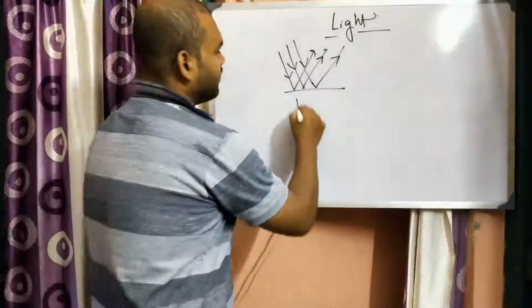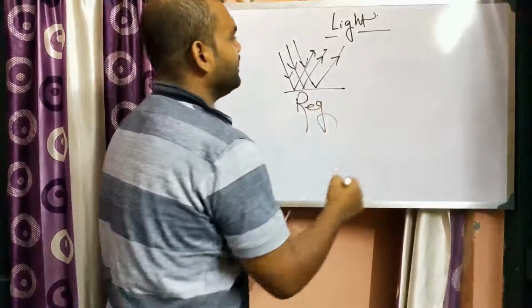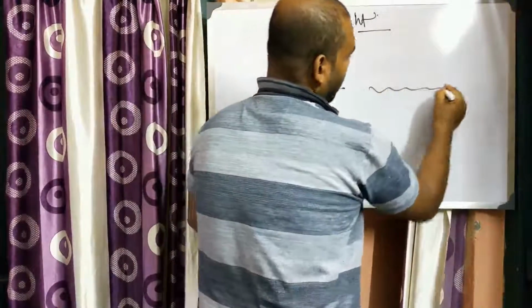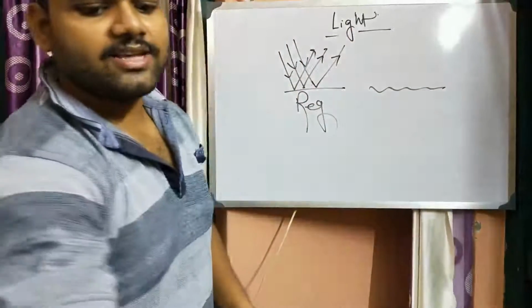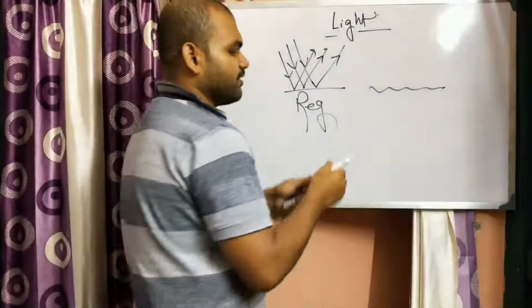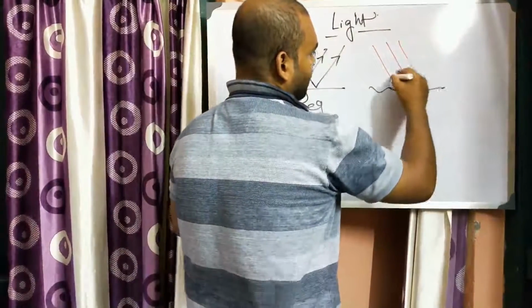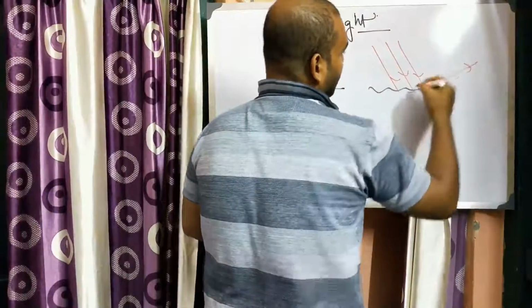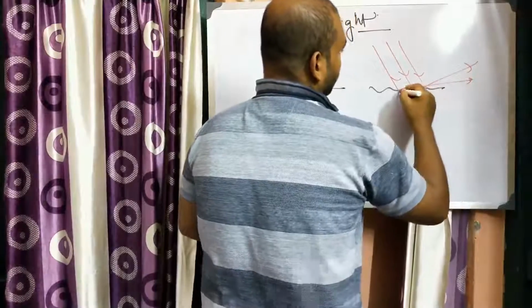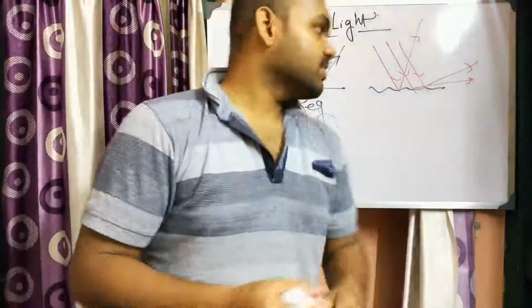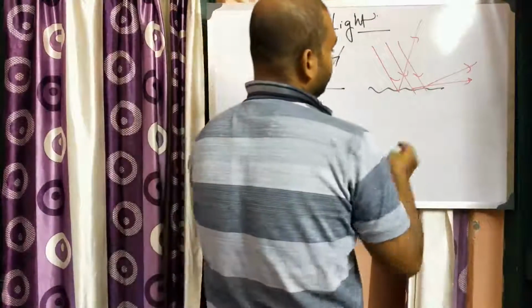This is regular. In case of diffuse reflection, suppose the surface is a curved surface. In case of a curved surface, diffuse reflection occurs. That is, lights are coming parallel, but after reflection they will bend, they will not remain parallel. This is known as diffuse reflection.